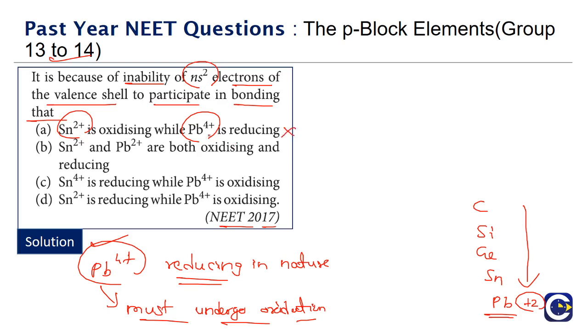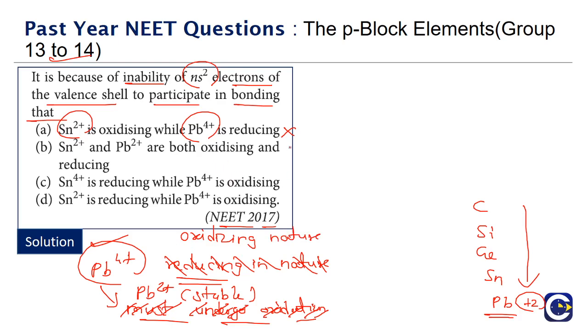Why? Because it says Pb4+ is reducing in nature. Actually, Pb4+ will be oxidizing, not reducing. Why will it be oxidizing? Because in comparison to Pb4+, Pb2+ is more stable, so it will undergo reduction to form Pb2+, which is more stable. If it is undergoing reduction, it has an oxidizing nature.